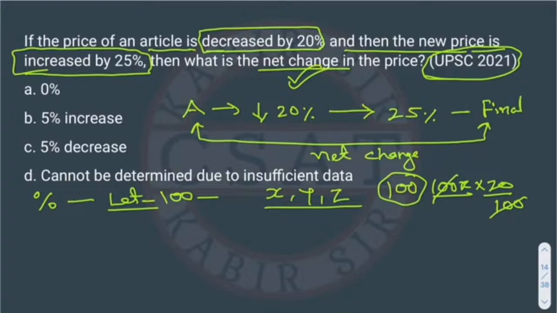So here I am assuming that the initial price of an article is 100 rupees, right? Now the price got decreased by 20%. So I told you how we will calculate. Suppose we consider the price initially 100 minus, because the price got reduced, how much got reduced? 20 percent, the percentage sign will convert into 1 upon 100, and 20% of what? Of the initial price 100, right? This 100 is the initial price because the price got reduced by 20%.